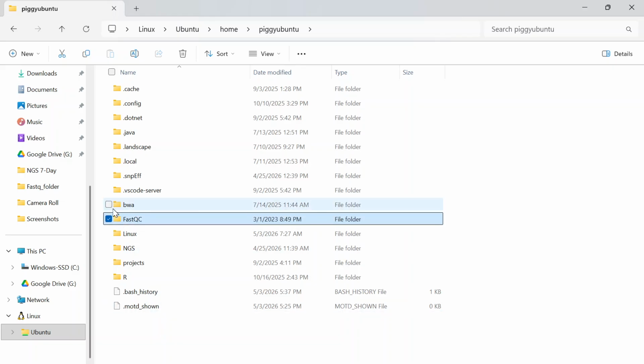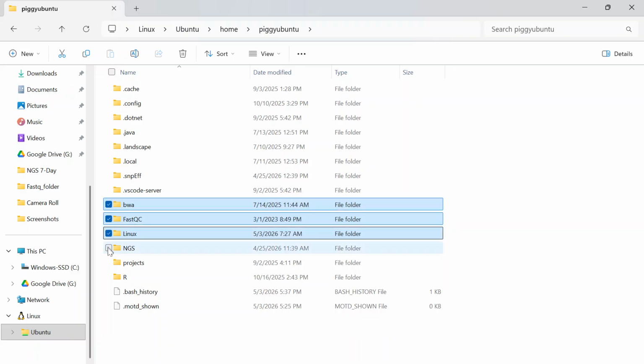I created these folders myself. Just like we create normal folders on the desktop, in the same way I created these folders, but I created them by writing commands in Linux. So the point that we are understanding is that the home directory is the home of all the users. That is why it's named the home directory.